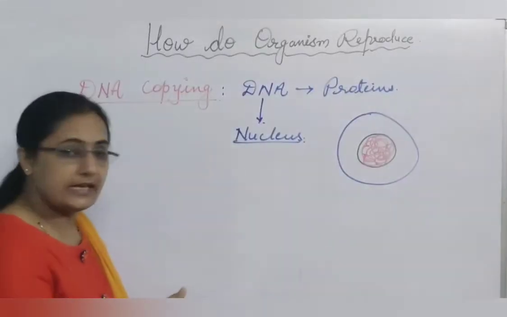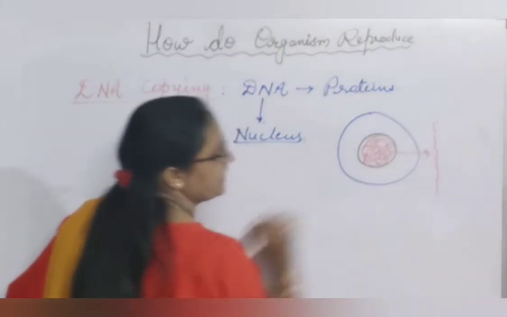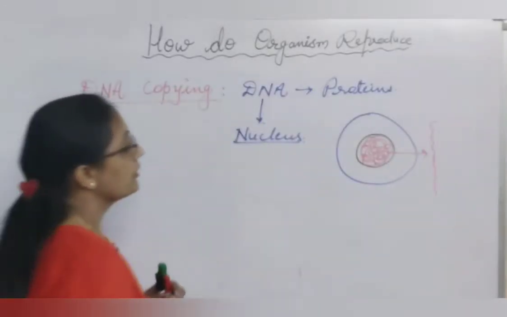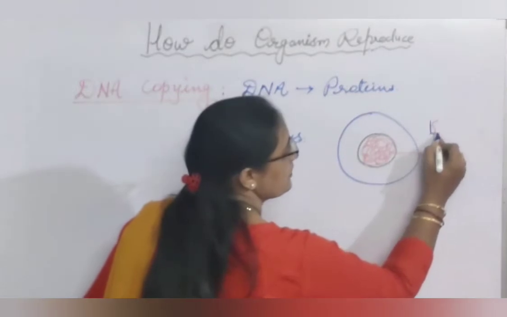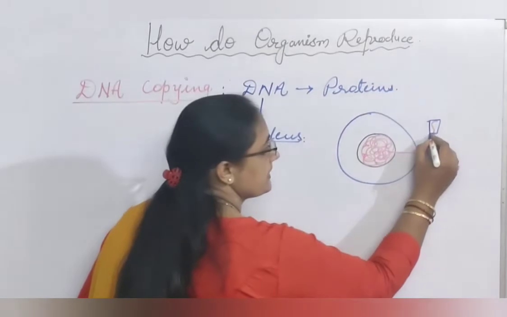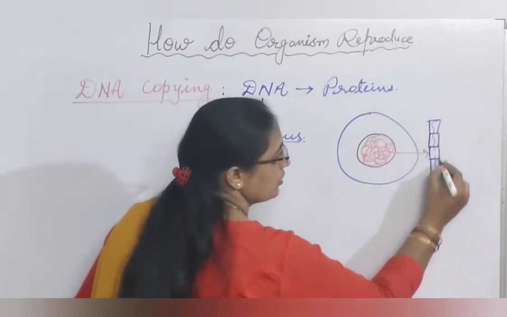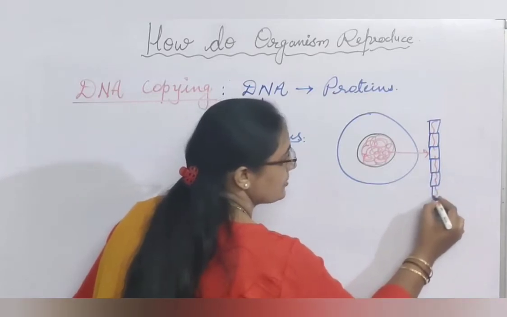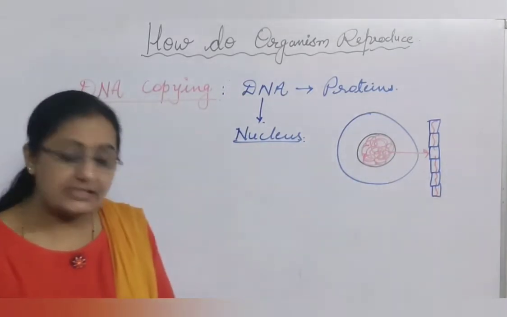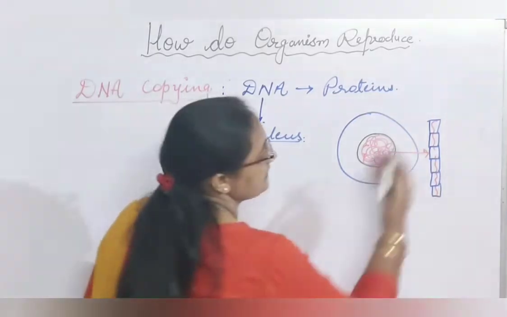On this DNA, this thread-like structure, if we stretch it, the information is present. Information is present in the form of proteins. And this chain is called a nucleotide chain. The whole descriptive part is not in 10th standard, so I am explaining very briefly what DNA is. On this DNA, these proteins are there, and this information is there.